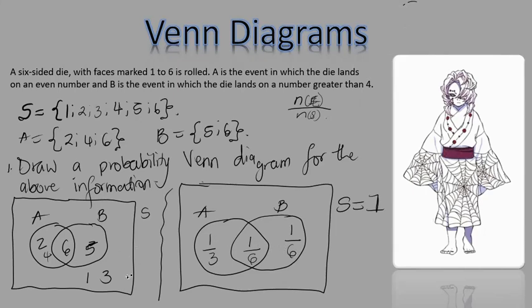And then I go to outside event A and B. How many items do I have here? I have a 3, I have a 1 there. So I have 2 items. That is 2 out of the sample space of 6. And I have to simplify that. Again, this is 1/3. So here I get 1/3 outside. This is the last probability.